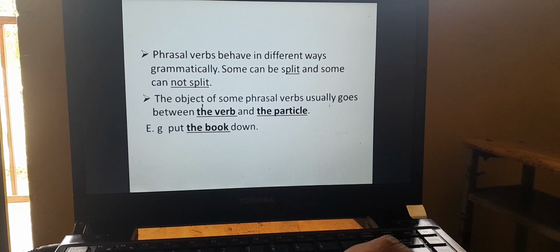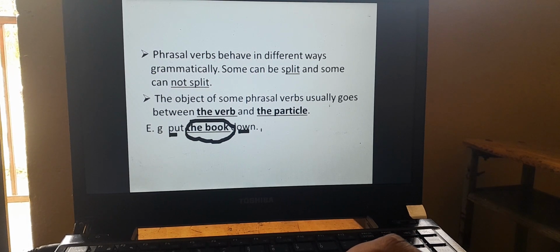The objects of some phrasal verbs usually go between the verb and the particle. For example, put the book down. Here, put down: the object, the book, is in between the verb put and the preposition down. So look, the object is in between put and down.